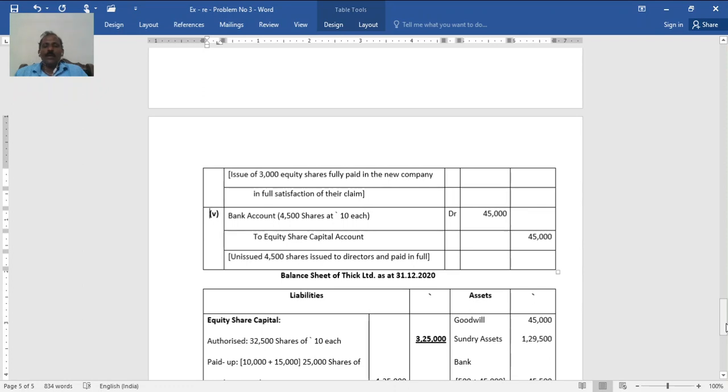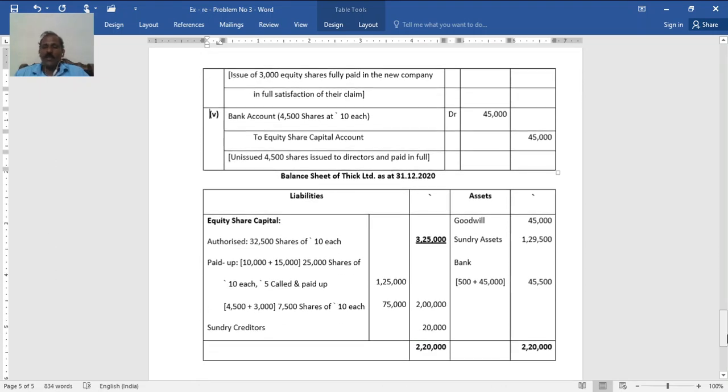Then the remaining, that you have to calculate. You see out of authorized capital 3,25,000 of rupees 10 each, when you divide you will get 32,500. Out of 32,500, 10,000 to preference shareholders, 15,000 to equity shareholders, that becomes 25,000. So this 25,000 is partly paid, the balance 5 not yet called up. So you have to show it separately. 25,000 into 5, 1,25,000.